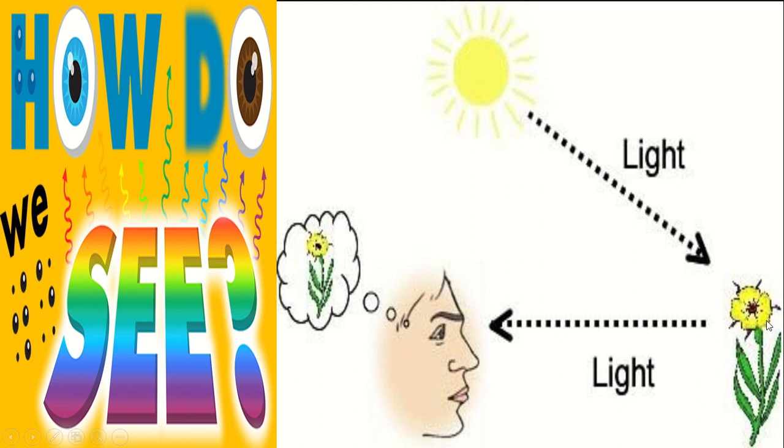Look, here is the flower and here is the sunlight. The sun gives us light, you know. The sunlight is falling on this flower. That's why the flower is lit. The light reflects back to our eyes, and then we can see the flower. The image of the flower is created in our brain. In this way we can see any object. So when light reflects or returns from an object to our eyes, only then we can see that object.